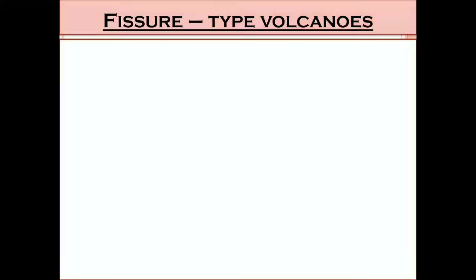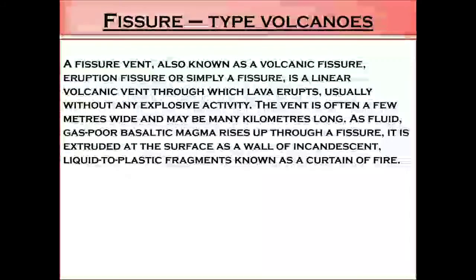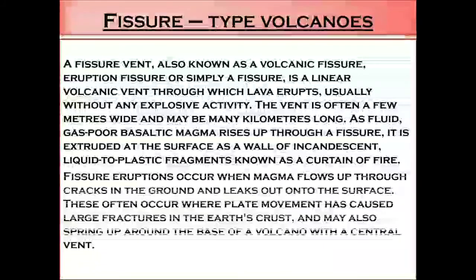Now fissure type volcanoes. A fissure vent, also known as a volcanic fissure, eruption fissure or simply a fissure, is a linear volcanic vent through which lava erupts, usually without any explosive activity. The vent is often a few meters wide and may be many kilometers long. As fluid, that is gas poor basaltic magma, rises up through a fissure, it is extruded at the surface as incandescent liquid to plastic fragments known as a curtain of fire.